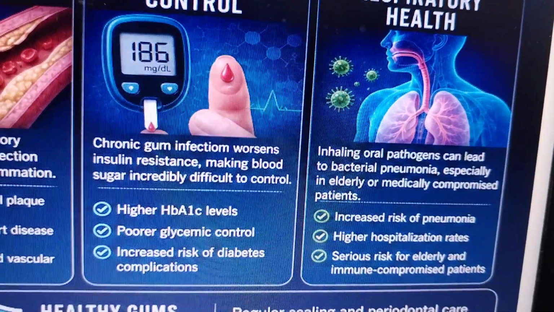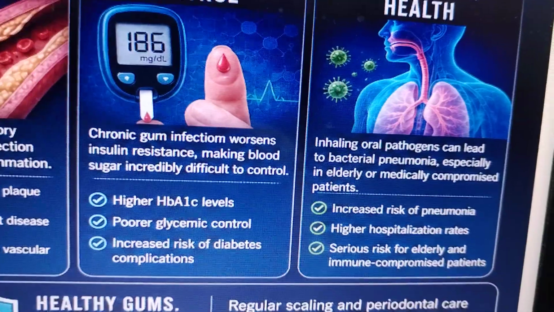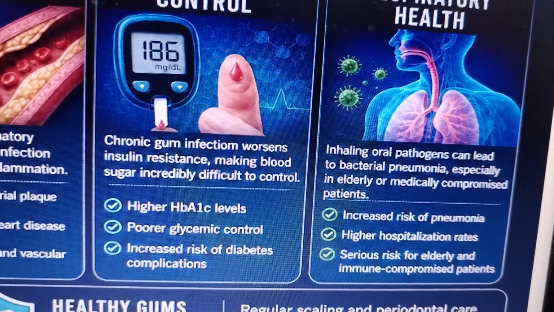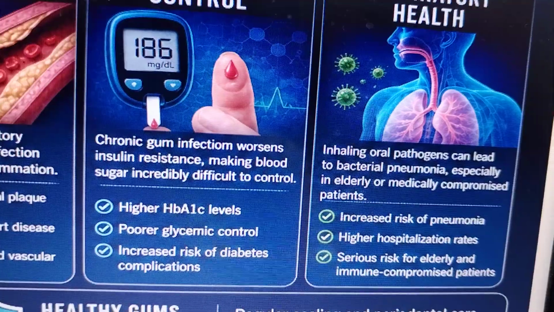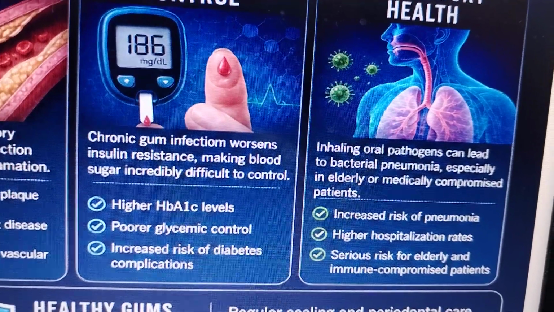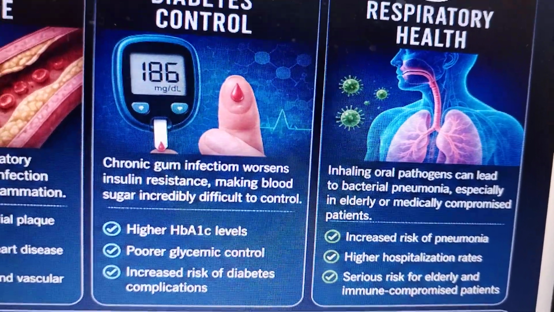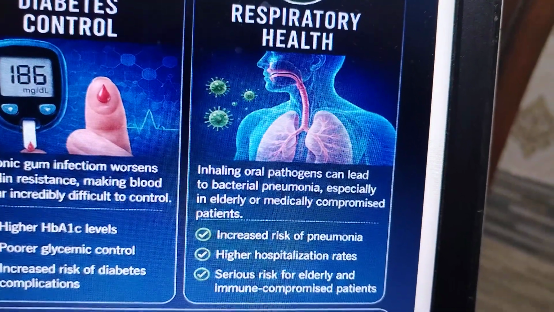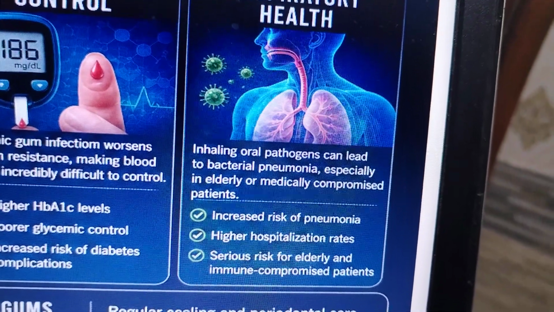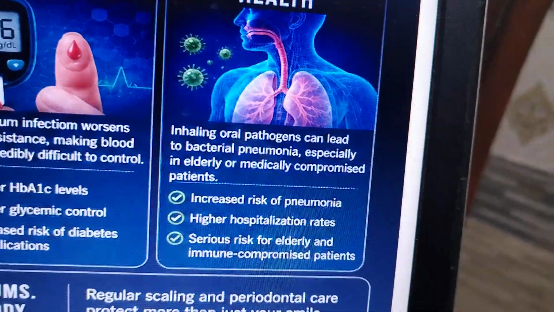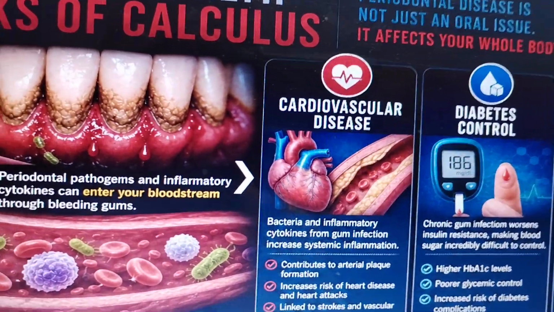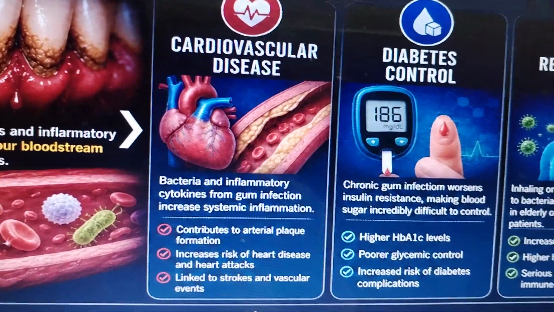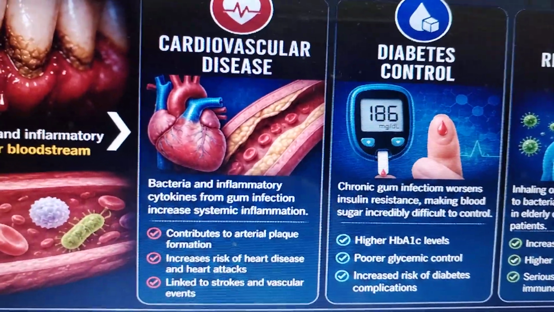Diabetes control: chronic gum infection worsens insulin resistance, making blood sugar incredibly difficult to control. Poor glycemic control increases the risk of disease. Respiratory health: inhaling oral pathogens can lead to bacterial pneumonia, especially in the elderly or medically compromised. So your oral health is connected to your overall health. Healthy gums, healthy body, healthier life.